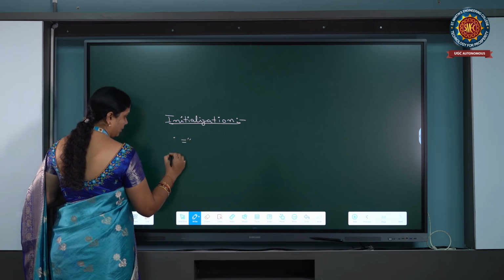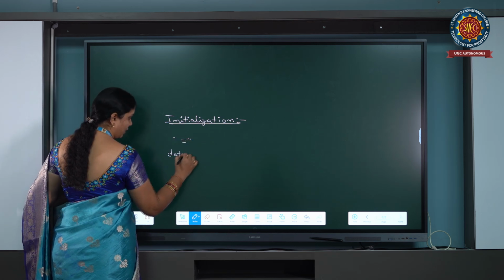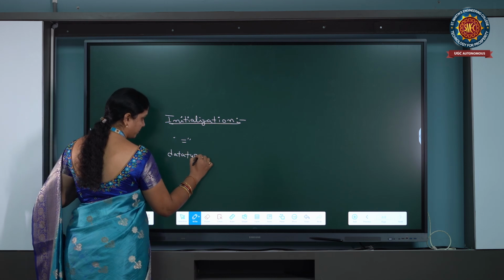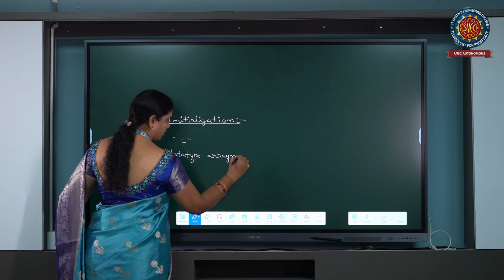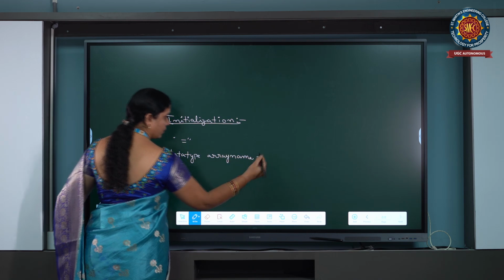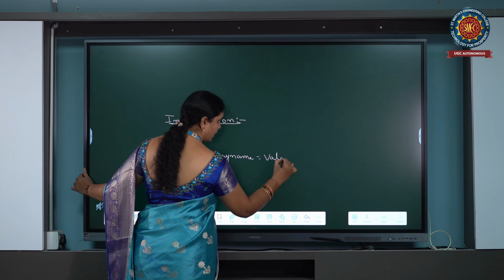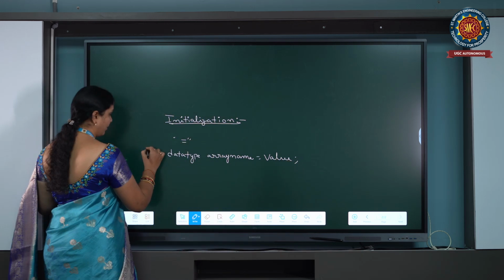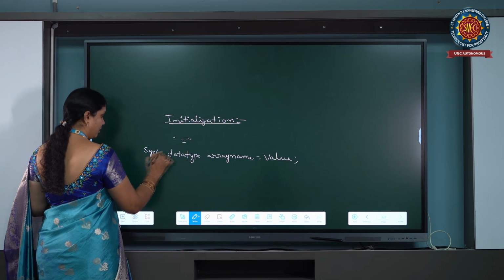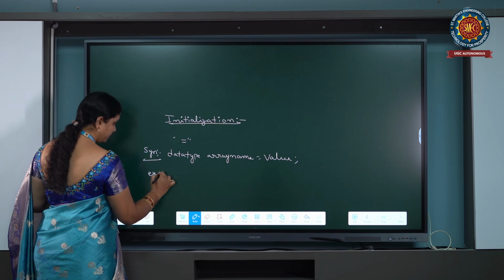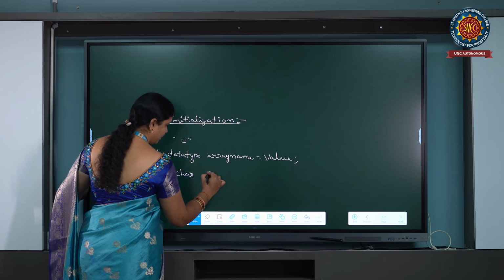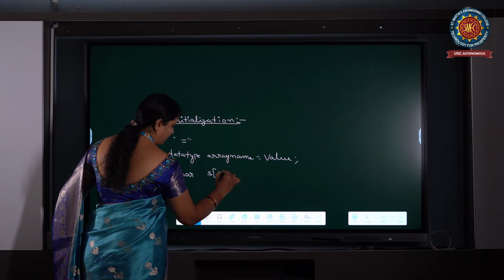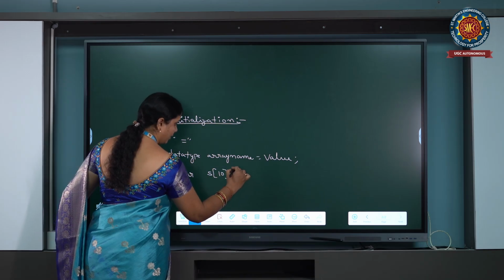So the general syntax for initialization is data type, array name, equal to, value. This is the general syntax for initialization. For example, data type for string is char, s[10]. This is called initialization.